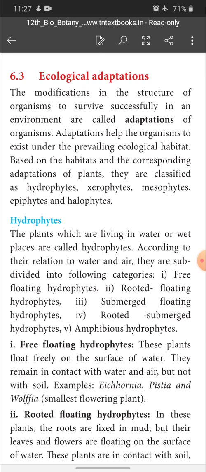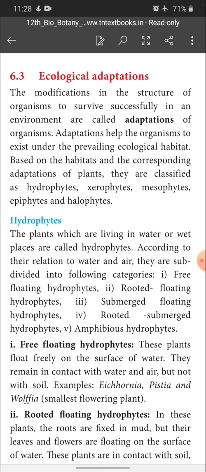The modification in the structure of an organism to survive successfully in an environment is called adaptation of organisms. What is meant by adaptation? Any modification in the structure of an organism to survive successfully in an environment.